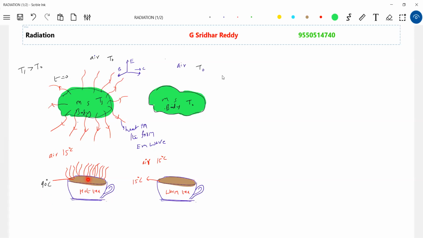Now the charged particles inside the tea will vibrate, and because of that they'll get accelerated. Because of acceleration, any accelerating charged particle should give out radiation. This is the specific reason for the electromagnetic radiation. So the hot tea loses energy in the form of radiation. If a body loses energy, its temperature should decrease. So hot tea will become warm tea. This is called emission.